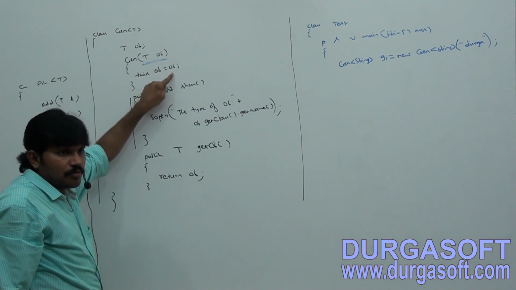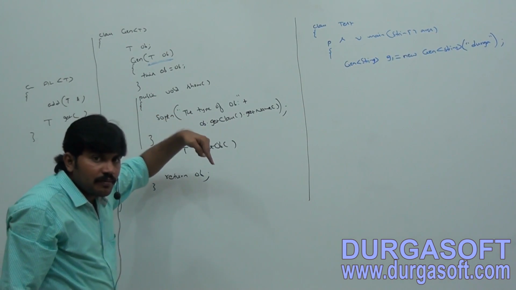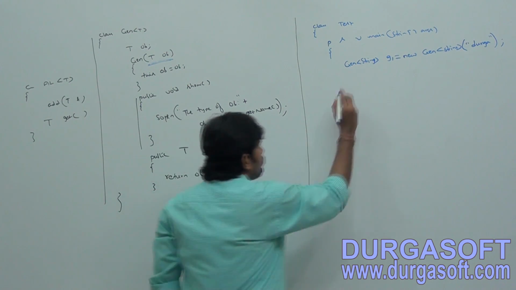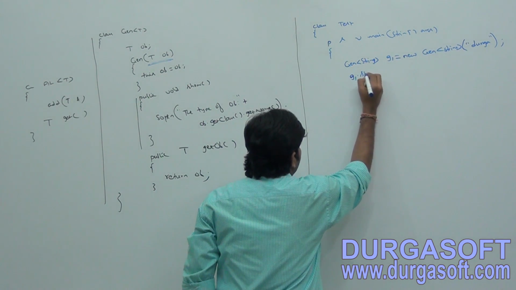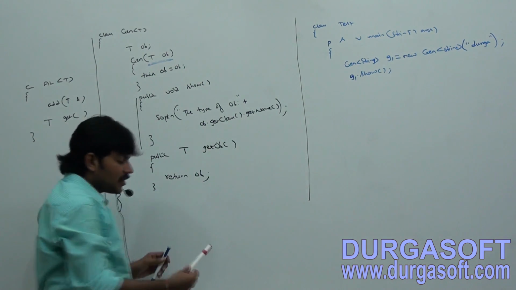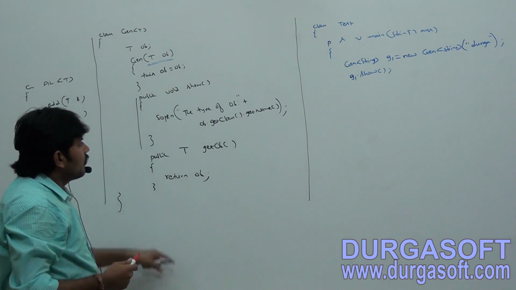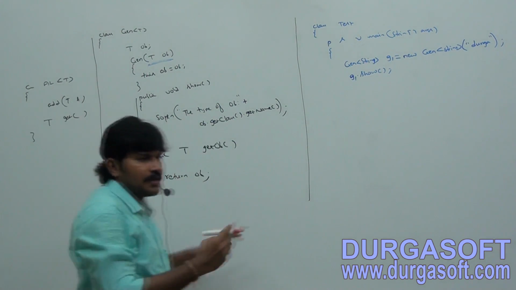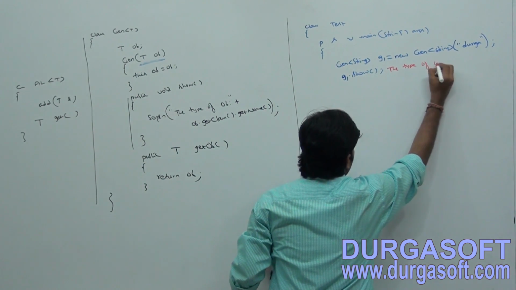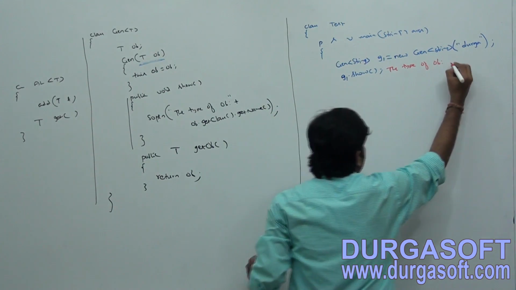This.OB is equal to OB. What is the value of OB? Durga, whatever value we pass. Now G1.show method. If I call the G1.show method, what is the answer? The type of OB. Can you spell out what is the answer? The type of OB. What is the type?